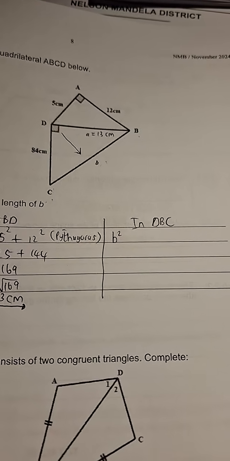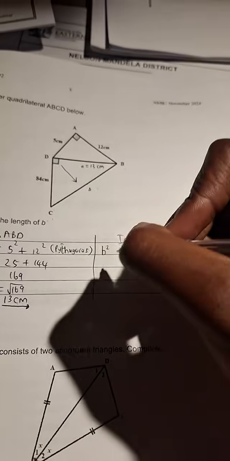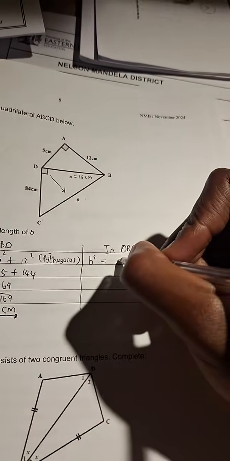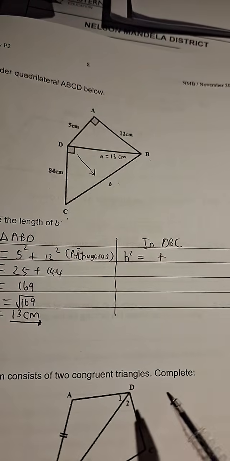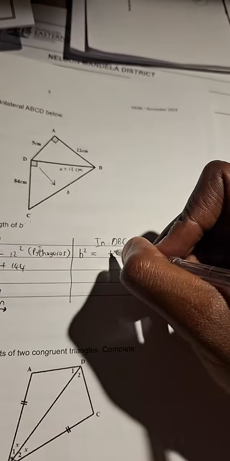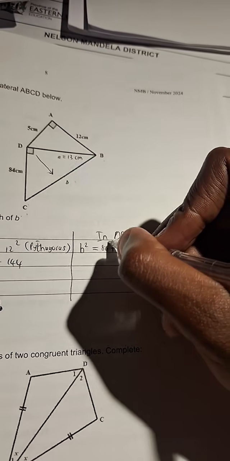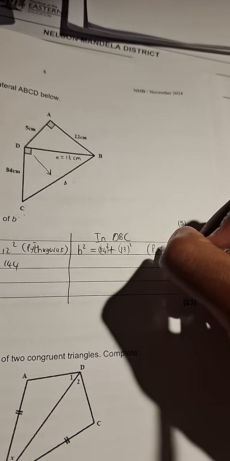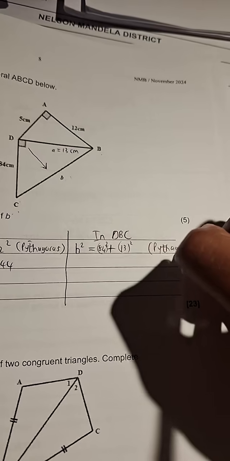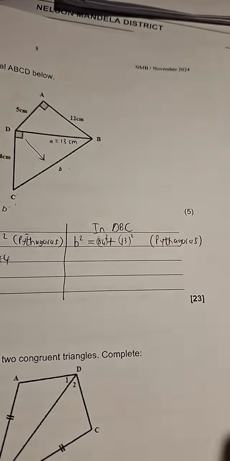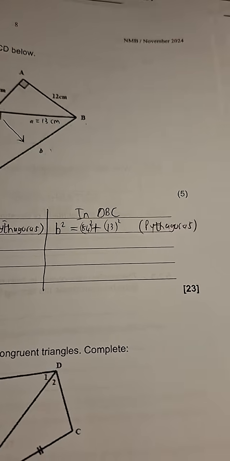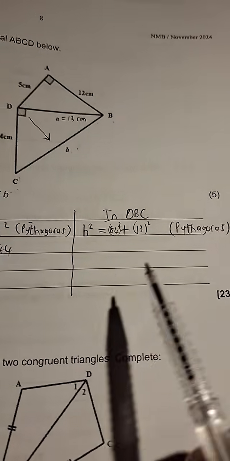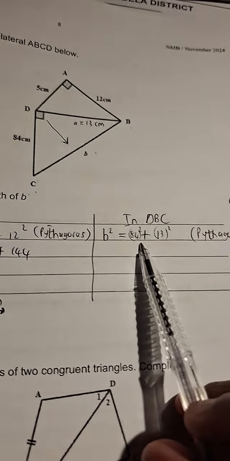We can say B squared, the square of the hypotenuse side, is equal to the sum of the what? Of the squares. So I'm going to say 84 squared plus 13 squared, and write my reason. Don't forget to write Pythagoras as your reason, guys. People forget to write Pythagoras as a reason and then they butcher things up.